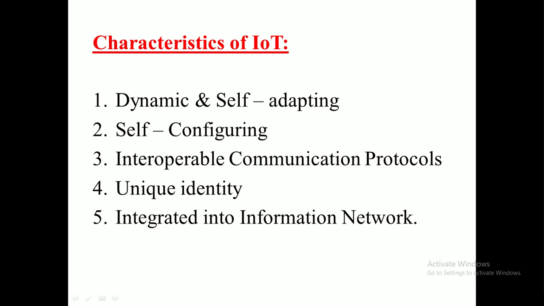And the next characteristic is unique identity. I told you before also that each IoT device has a unique identifier, which is the IP address or URI. So you know about this IP address and URI. These IoT systems have intelligent interfaces which adapt based on the context, allowing communication with the users and also the environment.